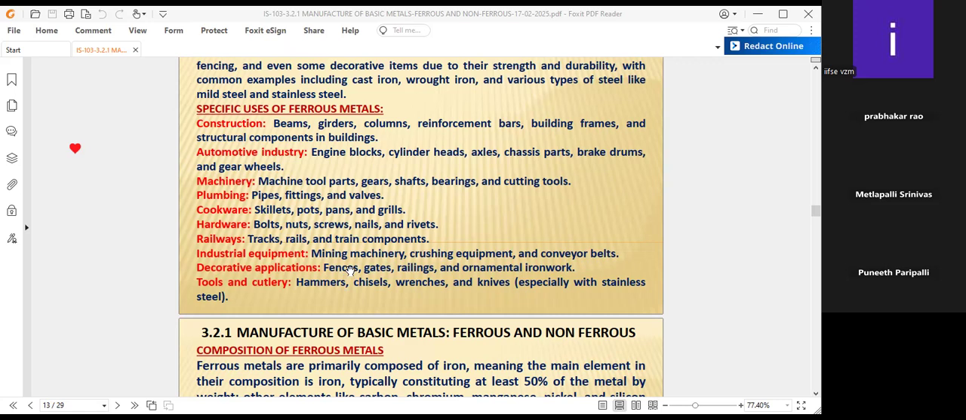Decorative applications: fences, gates, railings, as well as ornamental ironwork, because the building gates, design gates, windows, doors, and all these are decorative applications also. Tools and cutlery: hammers, chisels, wrenches, and knives, especially with stainless steel. Because with iron we cannot use it with eatables and all these materials. We can say stainless steel is better to use because of the rust.